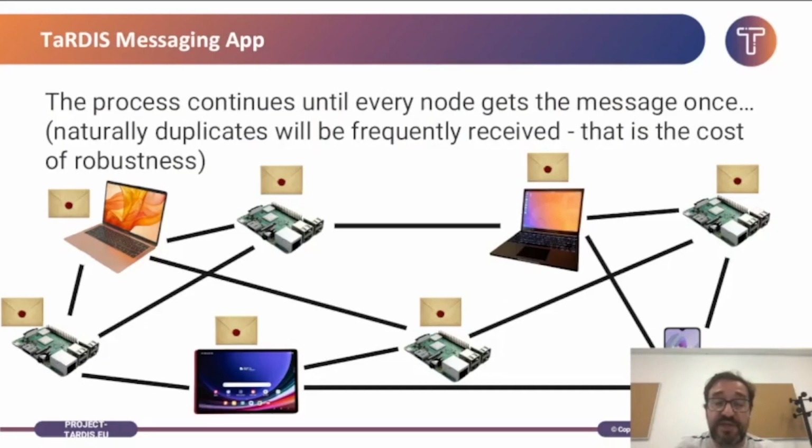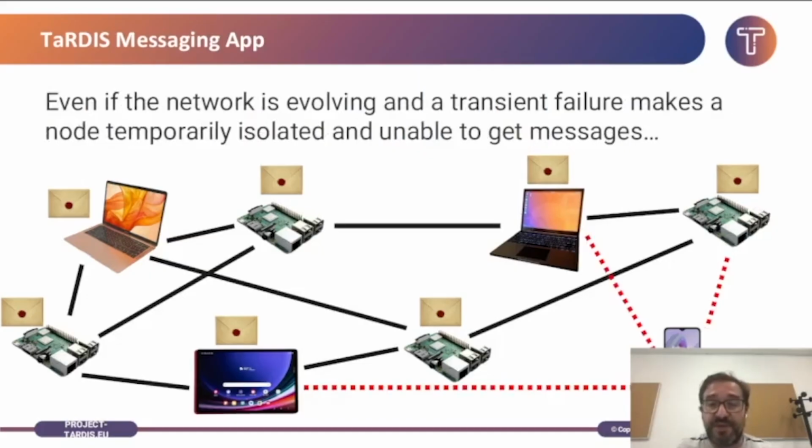Evidently, since the swarm is dynamic and the network is not reliable, it might happen that while a message is being propagated, a device is temporarily disconnected from the network. In this case, it would not receive the message.